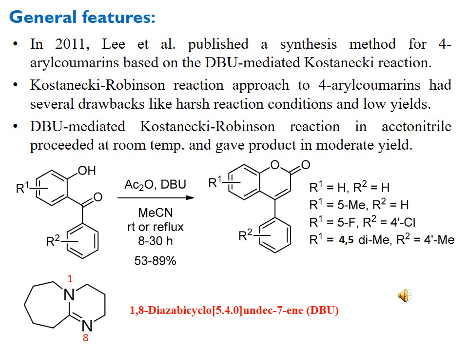Here you can see the different moieties, different structures. The 4 different molecules of coumarins include in one molecule both the R1 and R2 groups are hydrogen, and in second molecule R1 group was 5-methyl, that is methyl group at the 5th position of this ring, and R2 was hydrogen.